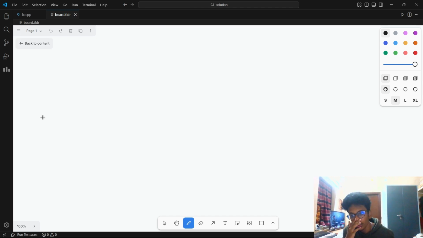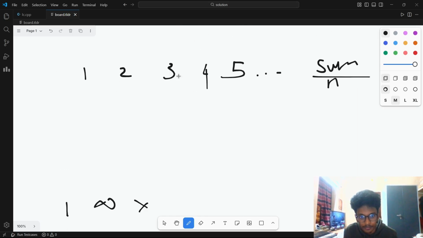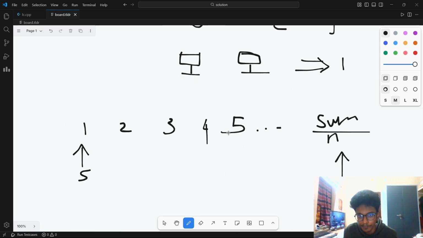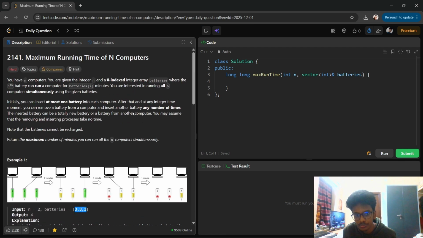One more important thing to know: when can we apply binary search and when can we not? If it's something like 1 to infinity, where you don't know the upper bound, or some undefined value to some k, you cannot apply binary search because the bound is not defined. But since you know both start and end here, you can apply binary search. But it won't be a simple binary search. We would be checking for some particular condition.